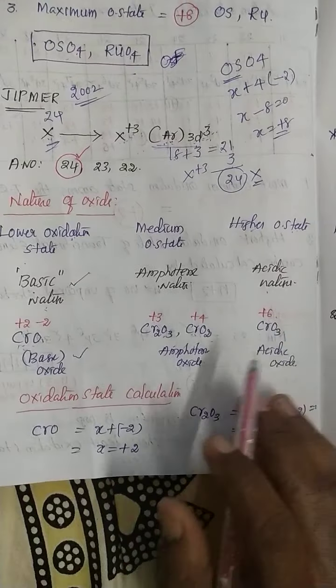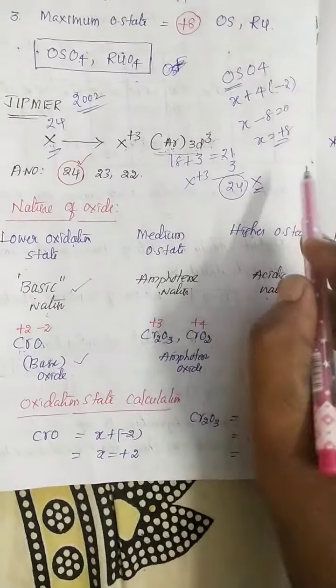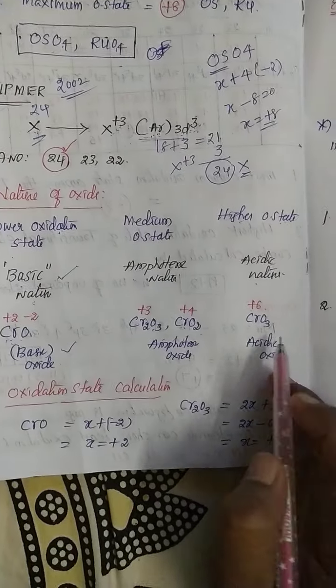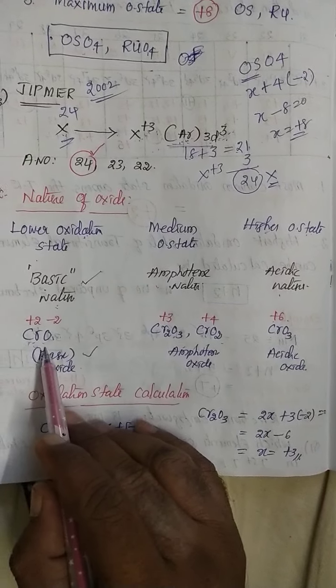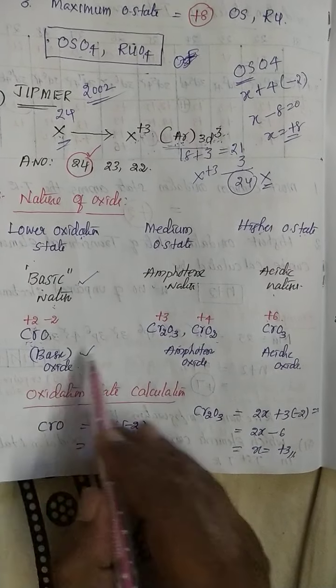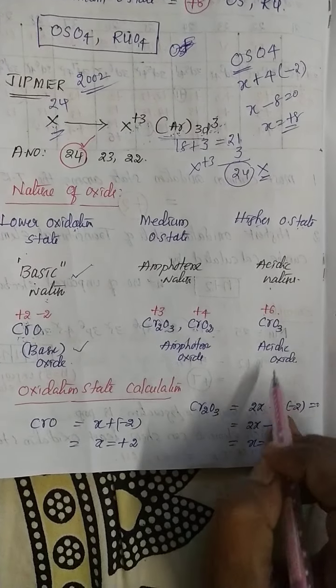Generally metal oxides are basic, but as the oxidation state increases, they become acidic. So in the first case chromium is in a lower oxidation state, so it acts as basic; in the last case it is in the maximum oxidation state, so it is acidic.